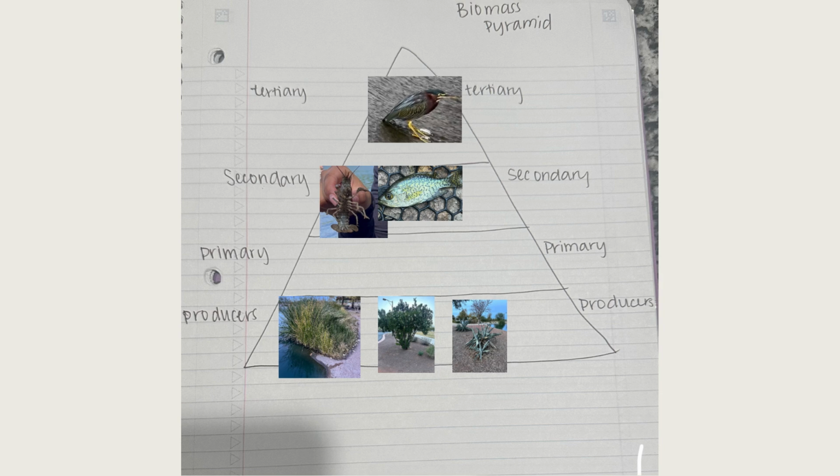So this is my biomass pyramid of all of the organisms that I found at the park that I decided to look at. The plants are going to be the producers because they are the primary source of energy for all of the other organisms. So without producers, energy would not flow up the pyramid.